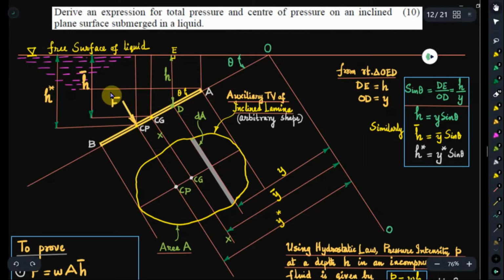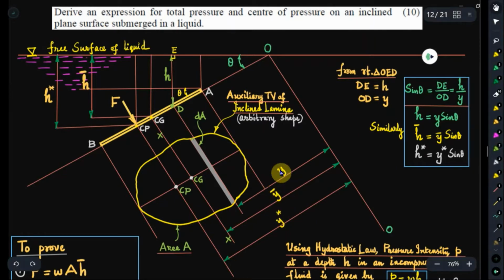Now the total pressure force is acting in this direction. It is always normal to the surface concerned. Here we have the inclined surface, inclined at an angle theta with the free surface, or theta with the horizontal. If you consider an arbitrary area, as in the case of a vertically immersed lamina, the procedure is exactly the same. The only difference is that here we have to take reference distances along the plane, normal to this reference axis. That is y, y bar and y star, corresponding to h, h bar and h star. We can correlate these distances.